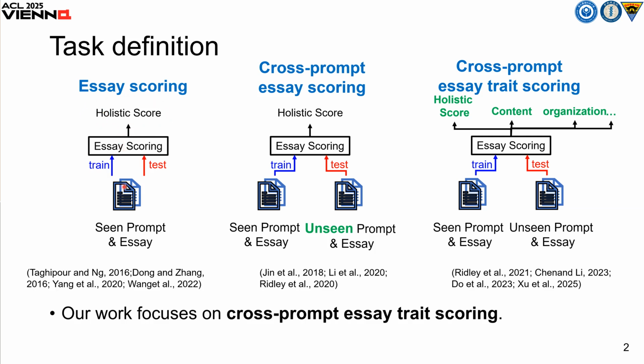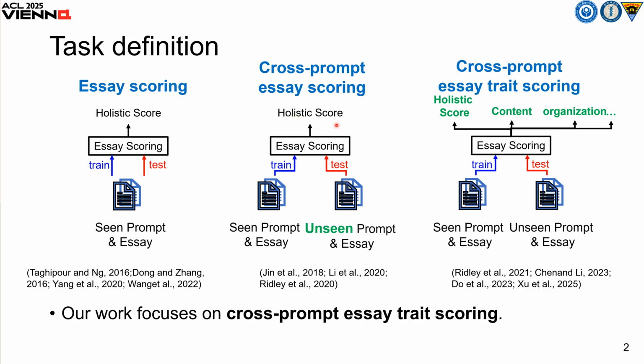Earlier approaches typically follow a prompt-specific training scheme. That is, train a separate model for each essay prompt. So when faced with an unseen prompt, this model often fails to generalize. To address this limitation, cross-prompt essay scoring aims to develop a more generalized approach that performs well, especially on the unseen prompt. However, this study focuses on predicting a score, that is, one number as an output.